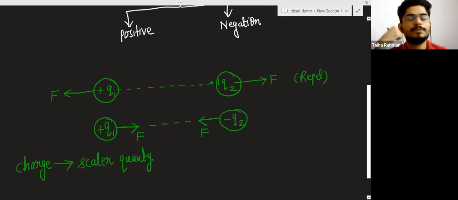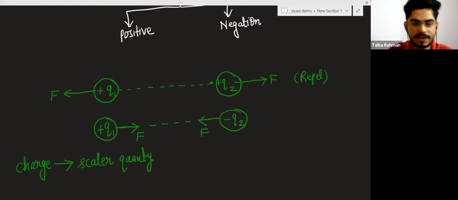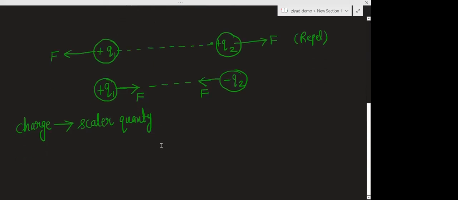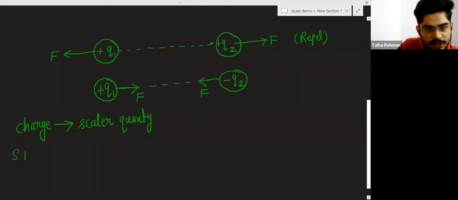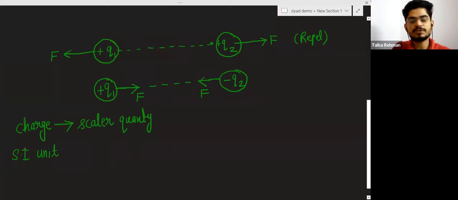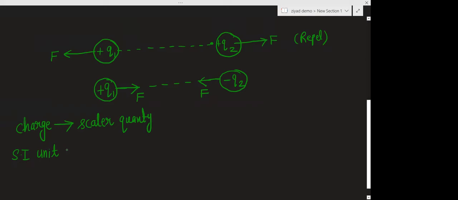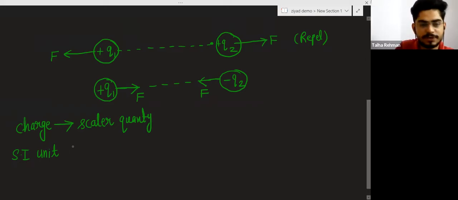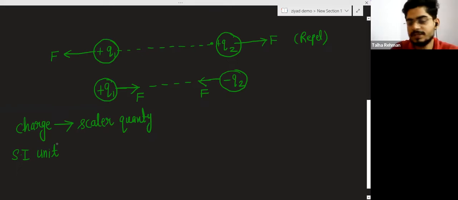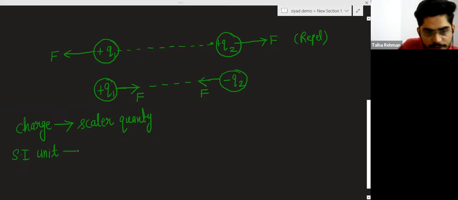Suppose there is a charge of 5 Coulomb. No need of direction. That is why charge is a scalar. And the SI unit of charge, we will use SI units in the 12th class CBSE syllabus. You are from CBSE, right? Yes, sir. So in CBSE, mostly we will use SI units. If there is something which is not in SI units, we will convert it to SI units. So the SI unit of charge is Coulomb.